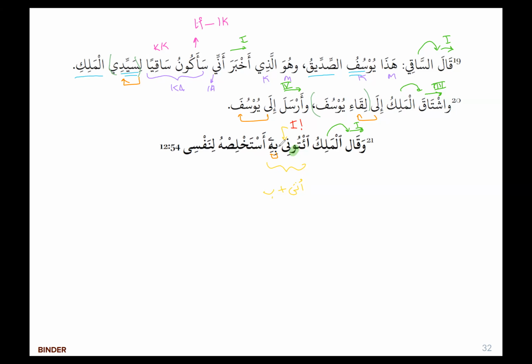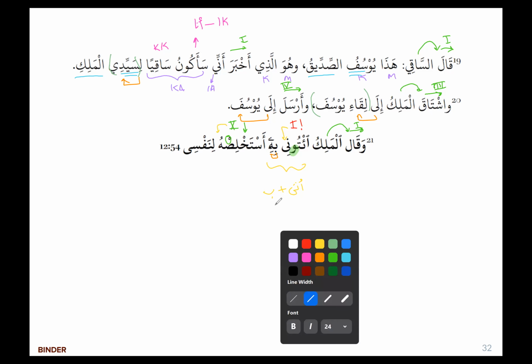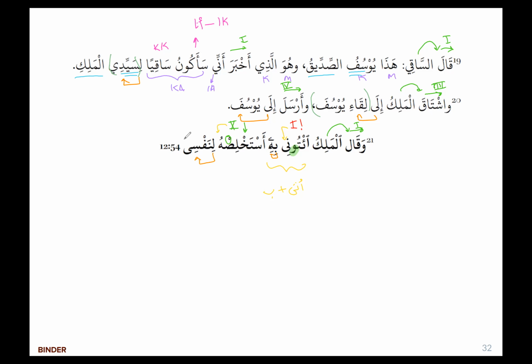This is form 10, mudari'. It's mudari' majzoom. So we'll say it's form 10 and mudari' majzoom because we see the sukoon. The reason why it's mudari' majzoom is because it's part of a conditional. So we have a command and then we have a mudari', but it's going to be majzoom because it's part of this conditional. It's a shart. Bring him to me, I will then claim him for myself. The ha is my maf'ul bihi, and the nafsi is a jar majroor plus an idafa. Nafsi is myself, right? And li is for myself.